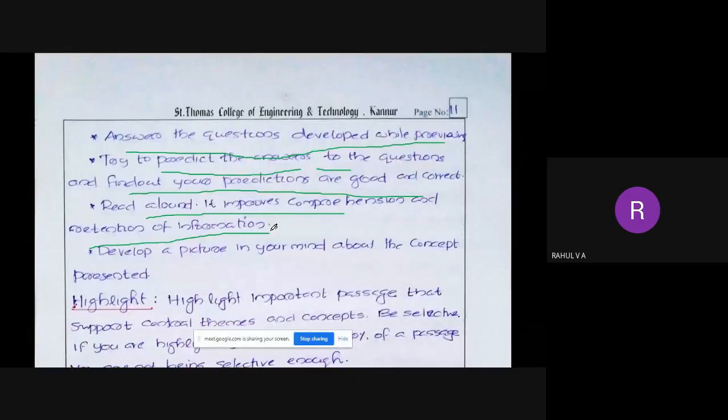When you are reading, that reaches your memory, and at the same time when you are hearing, that also reaches your memory, so that it will be there in your memory for a long time. So read aloud. That is one important thing. Whenever you are reading a textbook, you have to read it aloud. So develop a picture in your mind about the concept presented. You should have a complete picture in your mind about the concept presented.